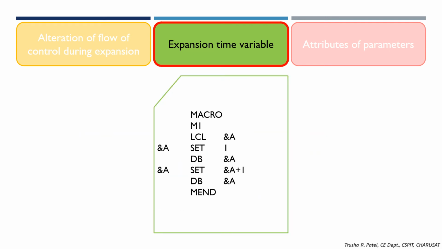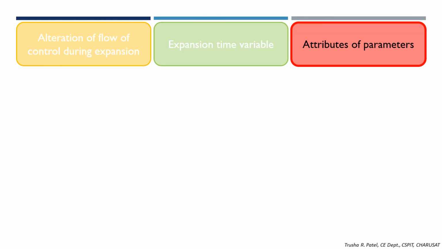Let us take an example. Here with LCL, we have declared one EV, that is capital A. In the next statement, A is assigned the value 1, while here A is assigned the value A plus 1. So whatever the current value of A is will be incremented by 1. So using SET, either you can assign an absolute value to the expansion variable, or you can also use some expression to generate a new value for your expansion time variable.